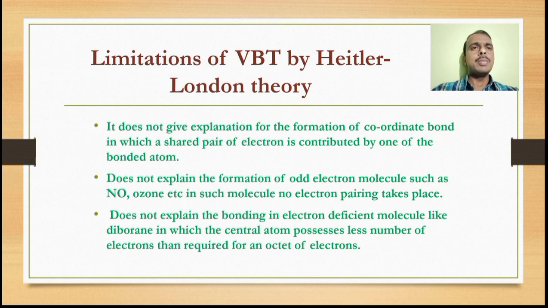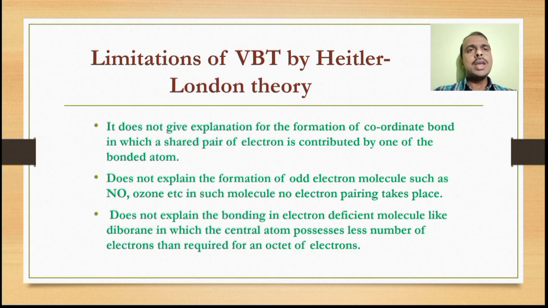As each theory has some important postulates, similarly a theory may have some limitations. So we have to discuss some of the limitations of valence bond theory by the Heitler-London theory. It does not explain the formation of a coordinate bond, in which the shared pair of electrons is contributed by one of the bonded atoms.